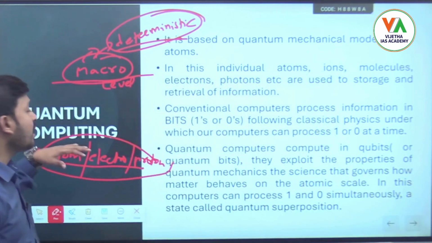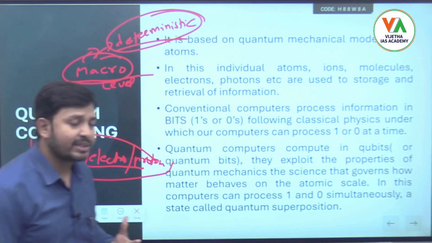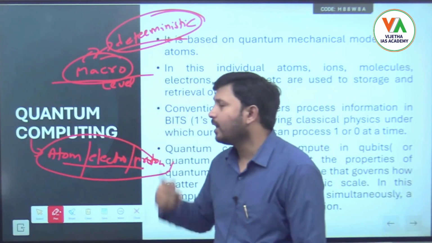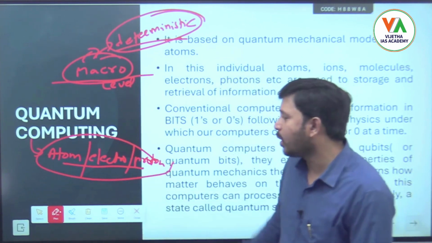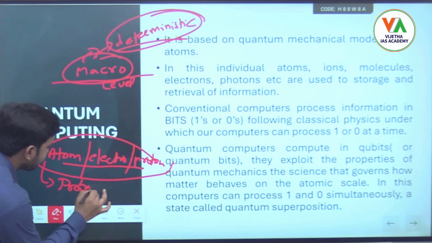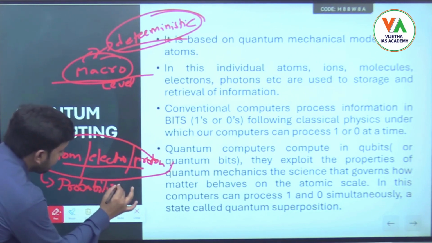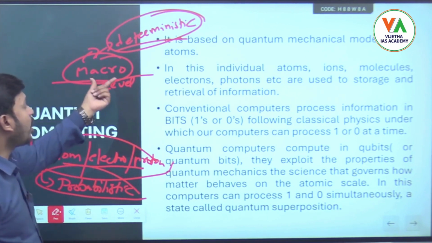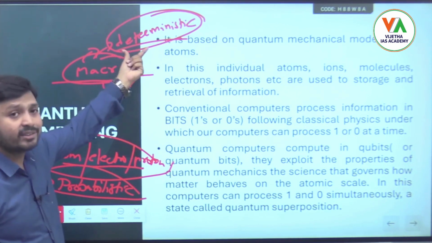But in quantum physics we cannot say with conviction that this will happen like this only. That's why it is probabilistic in nature.